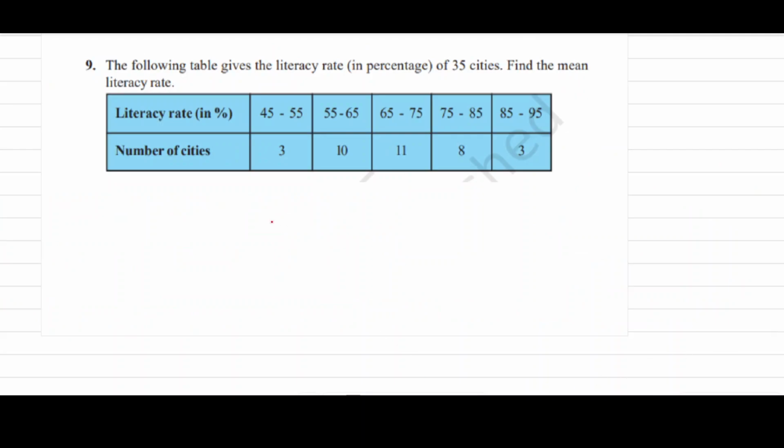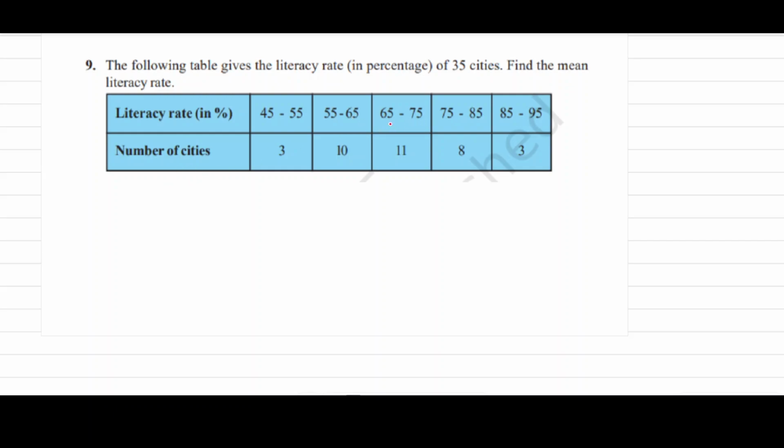Now look at this question. Question number 9. The following table gives the literacy rate in percentage of 35 cities. Find the mean of the literacy rate. Total cities is given as 35. If we count the number of cities, we will get 35. Now the literacy rate is given in percentage, 45 to 55. There are 3 cities available, and for 10 cities, the percentage is 55 to 65.